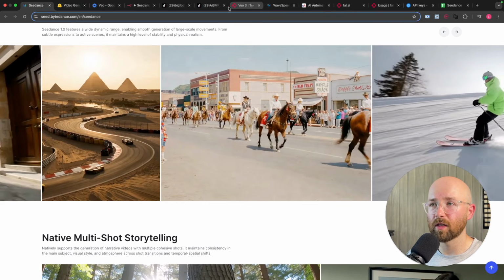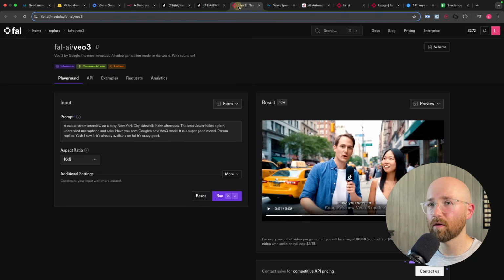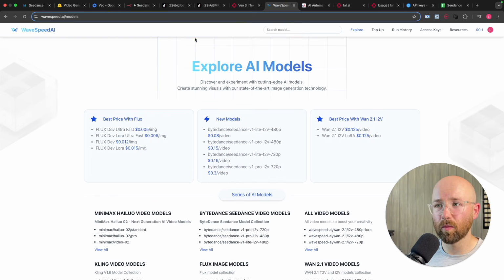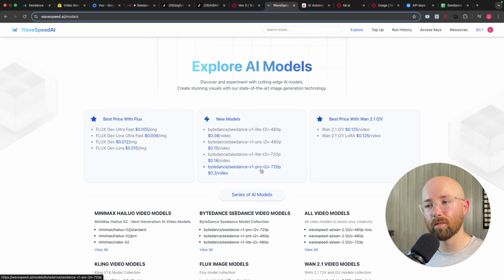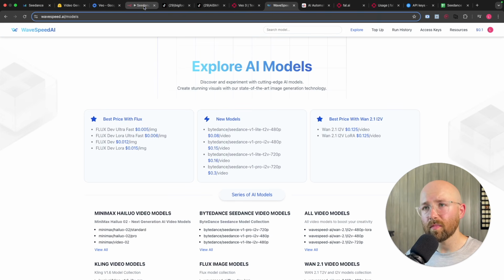So if we go, for example, to up here, Veo3, so this is Veo3 on Fal AI, and that's because you can't get Google Veo3 from Google. You have to get it through Fal AI. And WaveSpeed, again, you can't get ByteDance Seedance Pro from ByteDance. You can't get it from Fal either, the Pro one. There was a kind of hiccup where you could if you use the URL, but it turns out it was a bug. They didn't mean to release it. So this is the first place to release it, which is why we're using them.